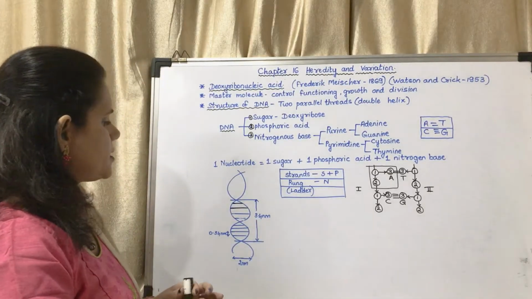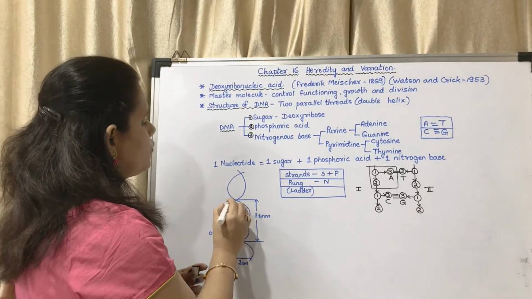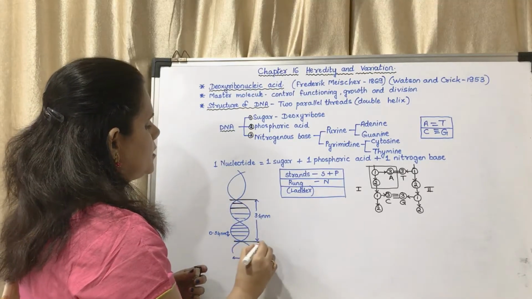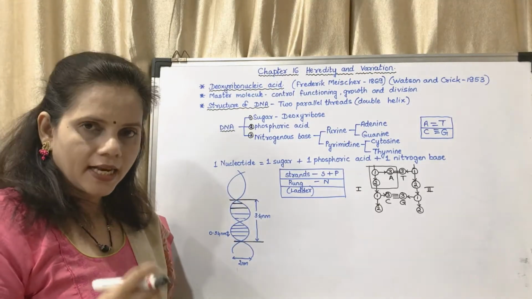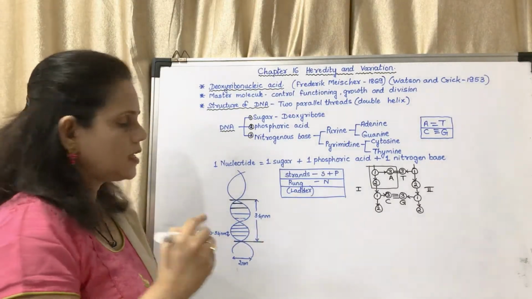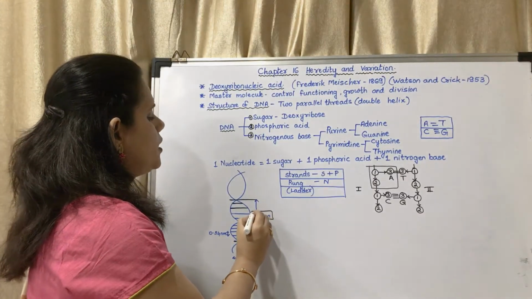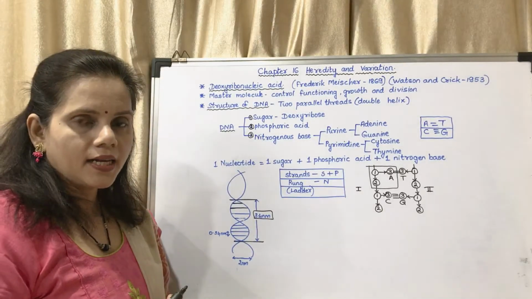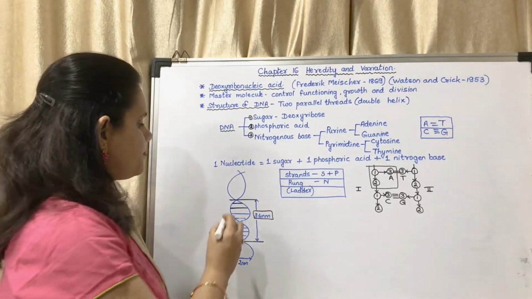Now here you may see this much, from here till here, this is said to be one helix. The distance between one helix is 3.4 nanometer. This could be asked as an objective question.